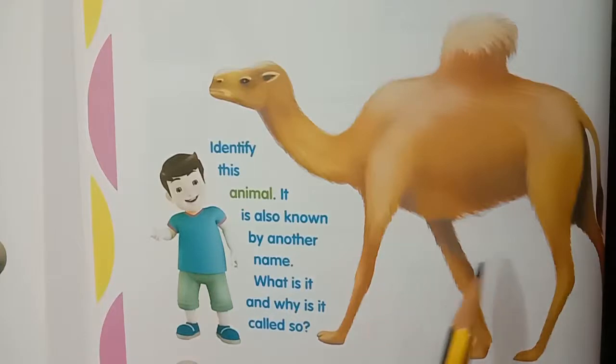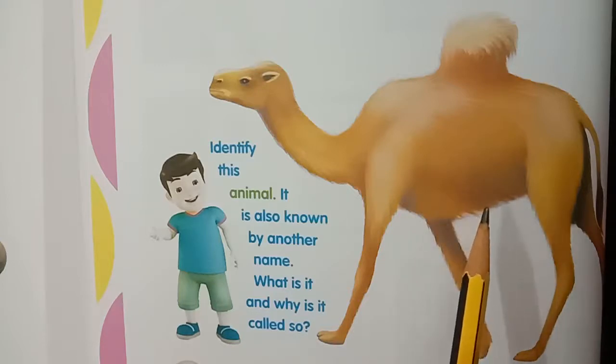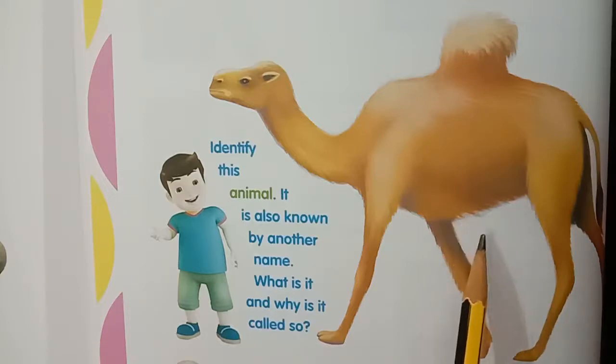See here, children. Identify this animal. What is this, children? This is a camel. It is also known by another name, sheep of the desert. Why is it called so? Traveling through the desert, we call it the sheep of the desert.